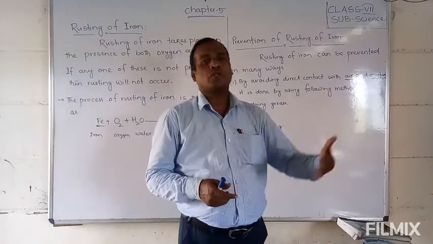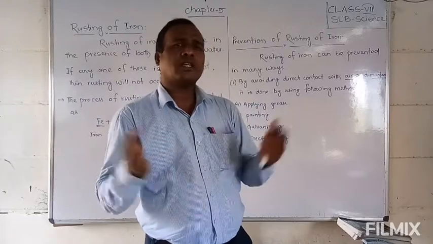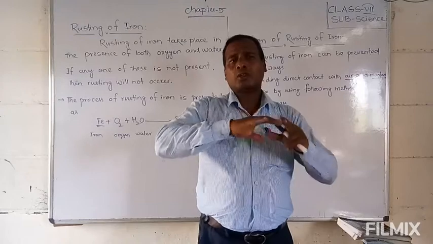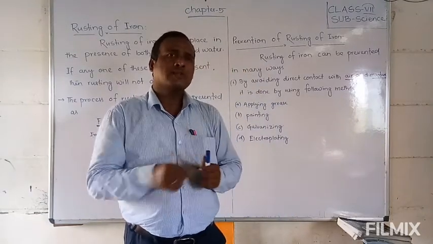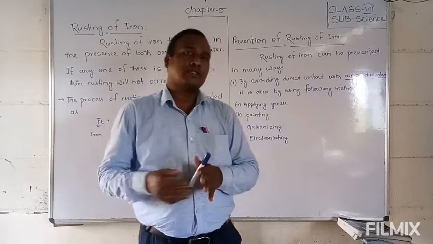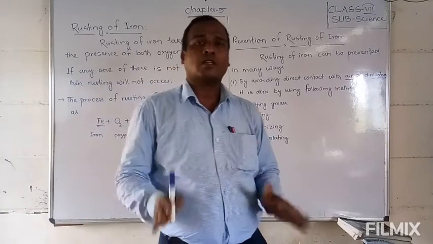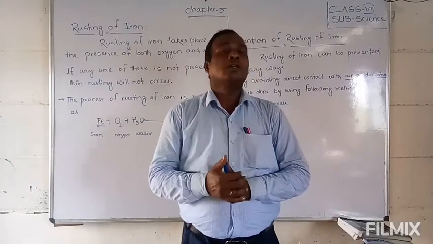You have seen window bars, iron bars, and especially one very great example: our cycle mudguard or cycle rims are also coated, by galvanization or electroplating. That is also like a kind of painting, but not with color. It is done with metals, to avoid the rust.